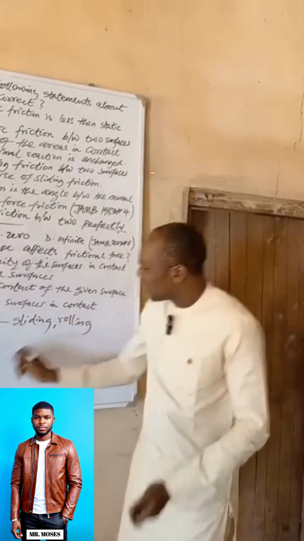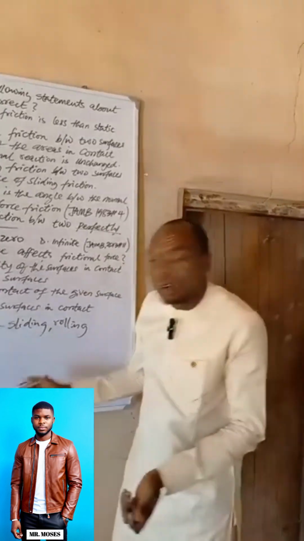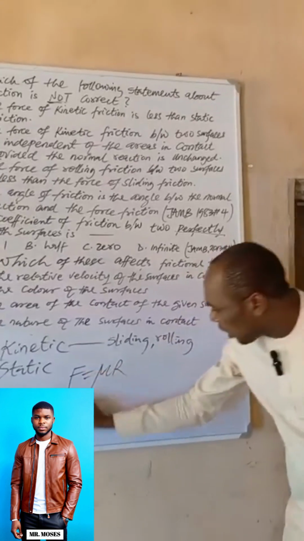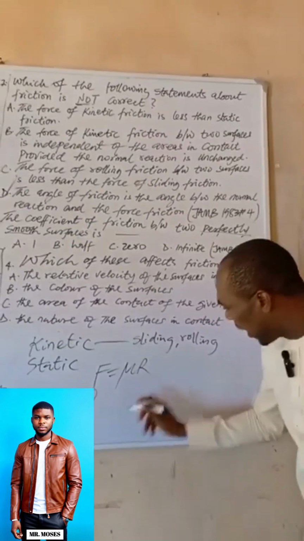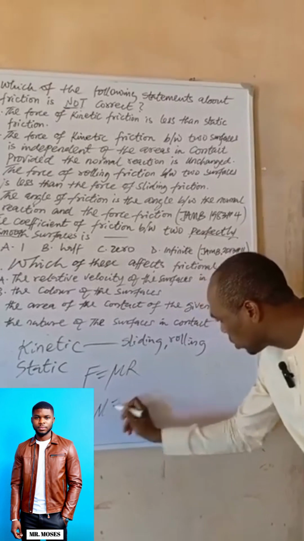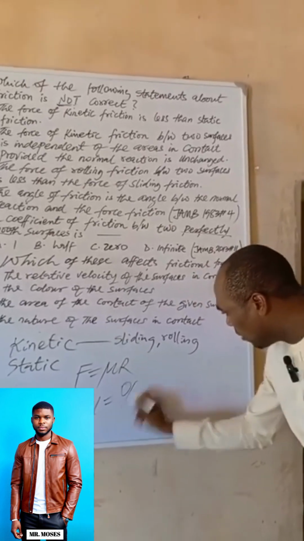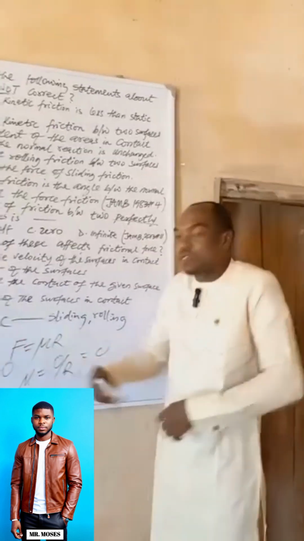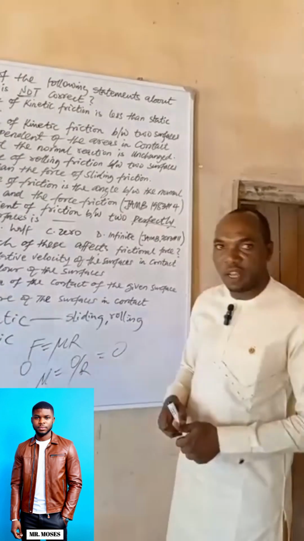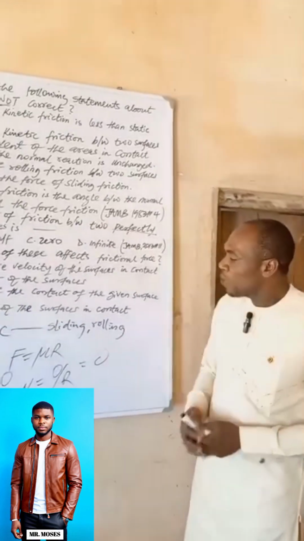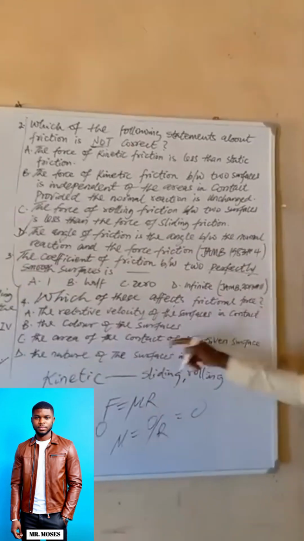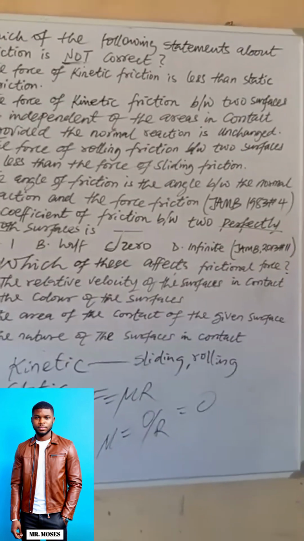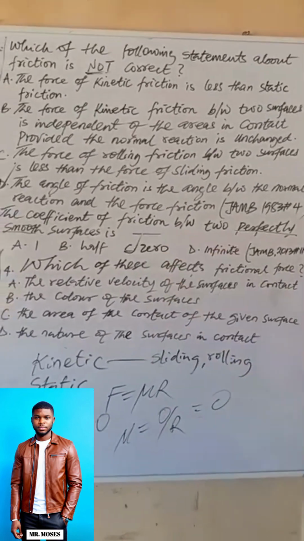Because of that, the coefficient of friction will be 0, because the frictional force is F = μR. Now the frictional force is 0. So if we divide by the normal reaction R to get the coefficient of friction, 0 over R still gives 0. So the coefficient of friction is 0 because there is no frictional force. It's a measure of the roughness, and there is no roughness there. So in that case, the answer is C. The coefficient of friction between two perfectly smooth surfaces is 0.